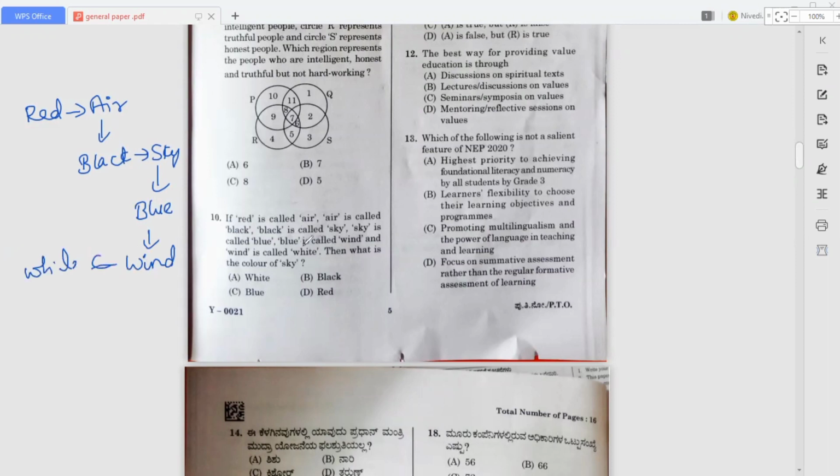In the question they are asking, what is the color of sky? The color of sky is blue. So option C is the correct answer for this question.